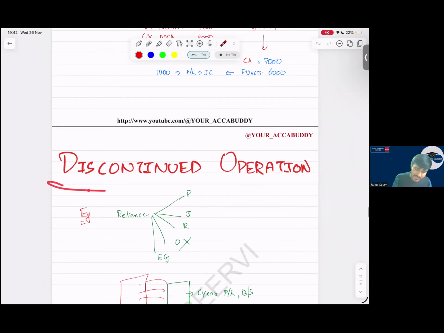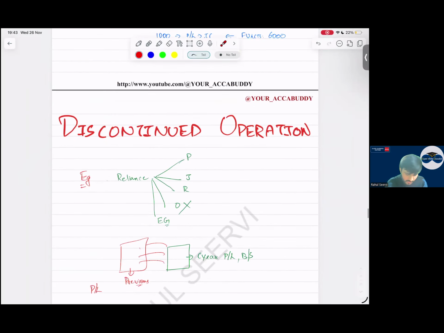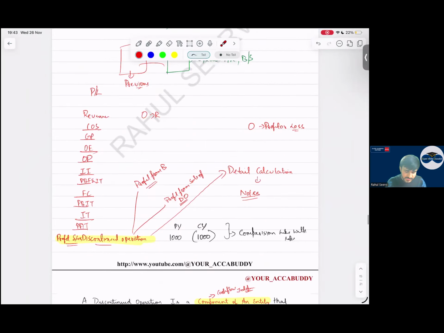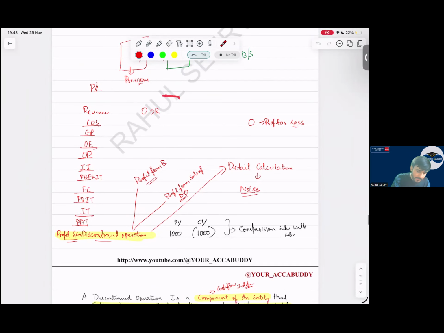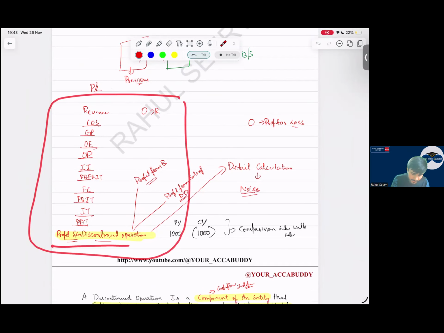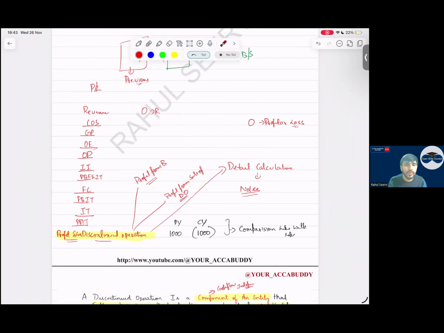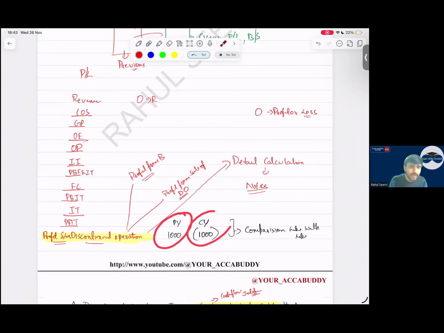Then next one, discontinued operation. So what does discontinued operation say? When you prepare the P&L, we have to report it in a separate line item. Why do we report this? For comparison purposes, so that shareholders and stakeholders can compare it. And in the previous year also we have to do this.